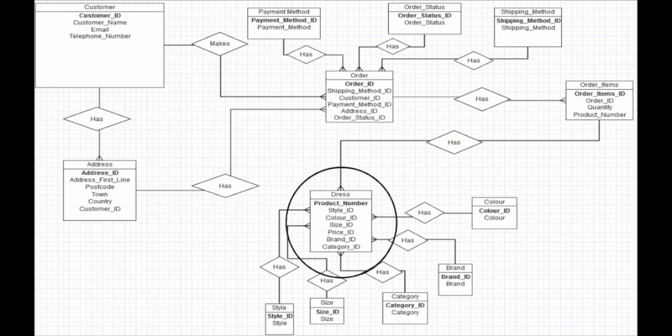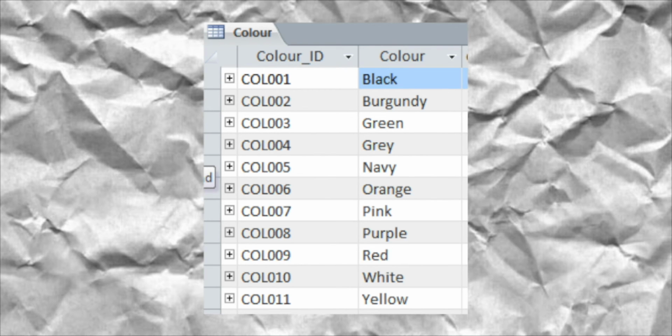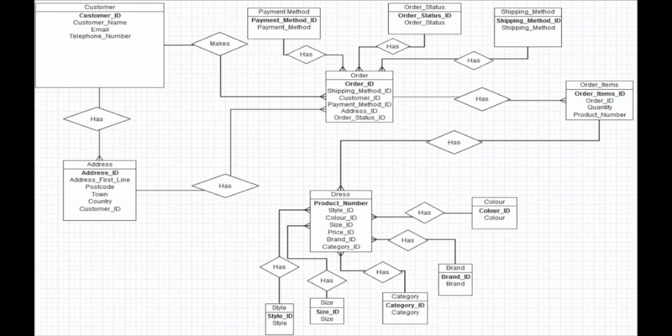The dress table is linked to several entities which include colour, style, size, brand and category. They each contain their own ID as their primary keys. When a customer is performing a search and they select the colour green, the query will look up the colour ID CUL003, which corresponds to the colour green. And this will then retrieve all products which have the colour ID alongside their product number.